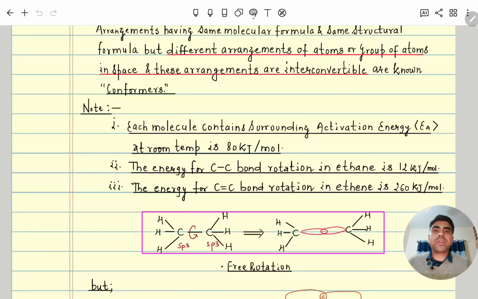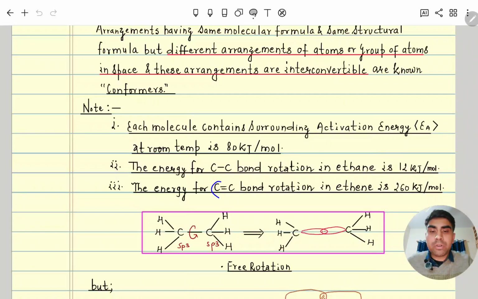Now in nature, in the surroundings, each atom or molecule has energy of 80 kilojoule per mole. That surrounding energy is provided to each molecule, how much? 80 kilojoule per mole. For rotation of the carbon-carbon bond, the energy required is 12 kilojoule per mole only. Hence, nature already provides sufficient energy, so the carbon-carbon bond will rotate.